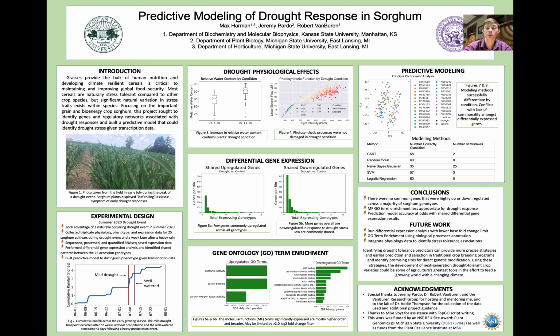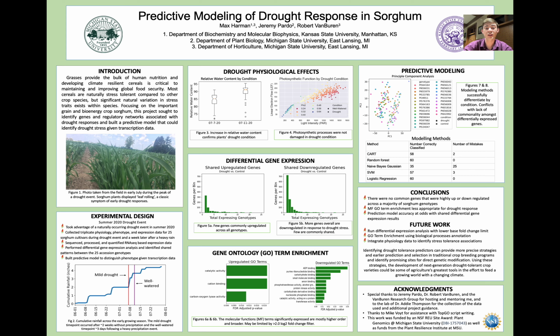My research has been focused around analyzing data collected during and after a naturally occurring drought event during the 2020 growing season. After 2 weeks of drought, physiology, phenotypic, and expression data were collected in triplicate across a trial field of 25 genotypes of sorghum, representing the Sorghum Association panel. The same traits were measured again 3 days later following a heavy rain.